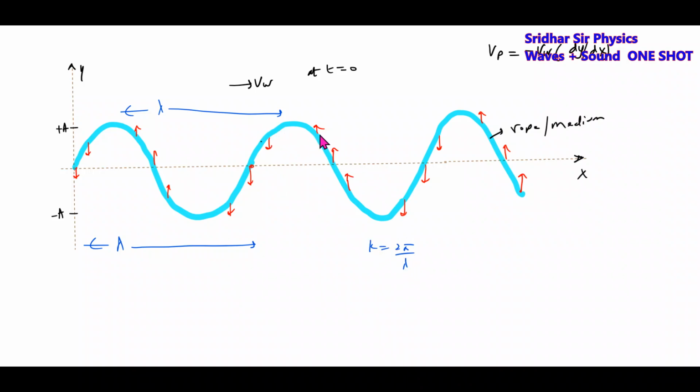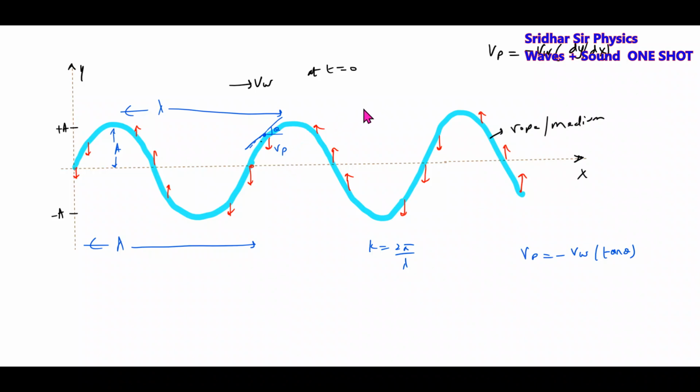And here if I draw a tangent and give the angle, then what is the velocity of point P? Velocity of point P equals wave speed into dy by dx, which will be tan theta. If you know the angle made by the tangent at that particular point on a rope, tan theta, and if you know the wave velocity, we can get the particle velocity, or if you know the particle velocity, we get the wave speed. And this particular thing will become the amplitude.